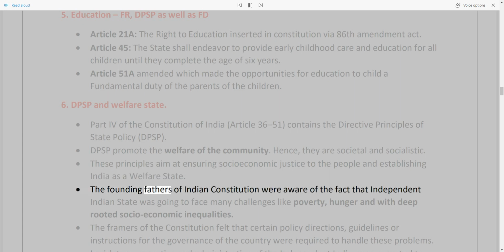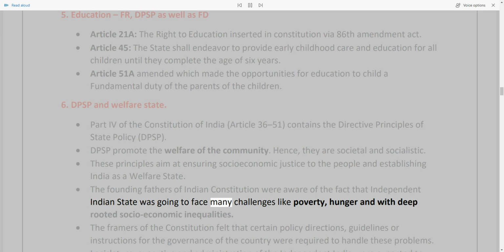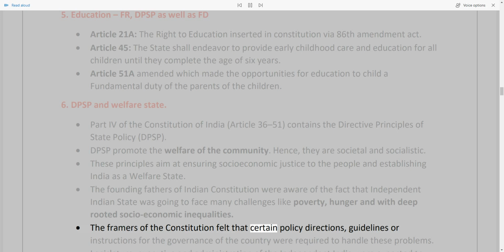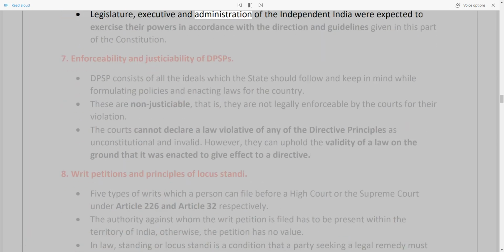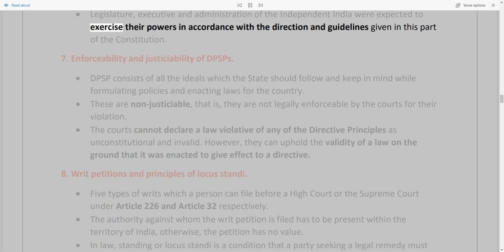The founding fathers of the Indian Constitution were aware of the fact that the independent Indian state was going to face many challenges like poverty, hunger, and deep-rooted socio-economic inequalities. The framers of the Constitution felt that certain policy directions, guidelines or instructions for the governance of the country were required to handle these problems. Legislature, executive, and administration of independent India were expected to exercise their powers in accordance with the direction and guidelines given in this part of the Constitution. 7. Enforceability and justiciability of DPSPs.